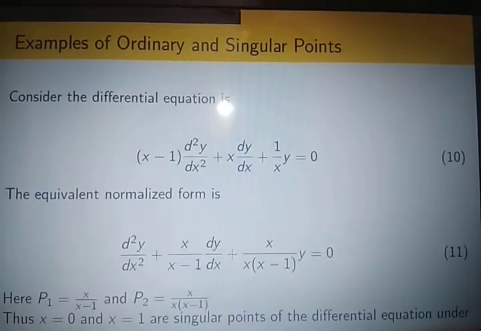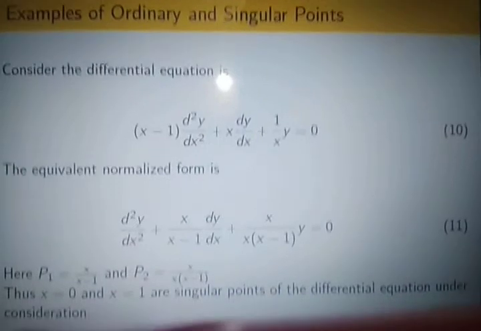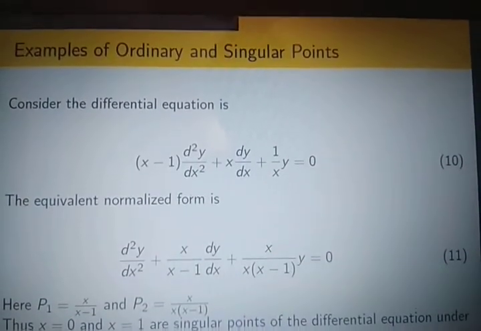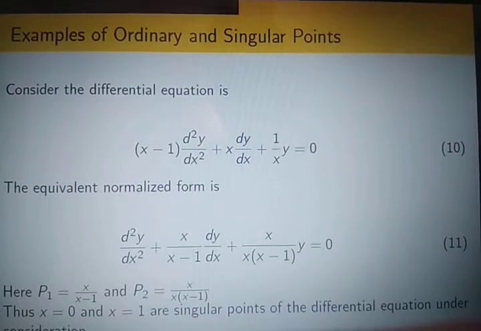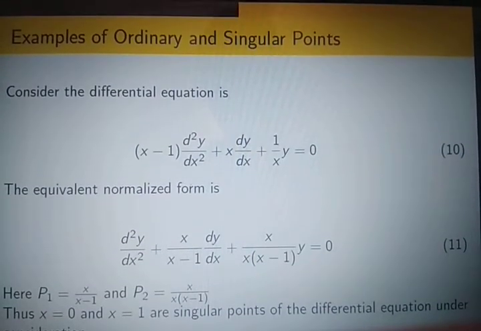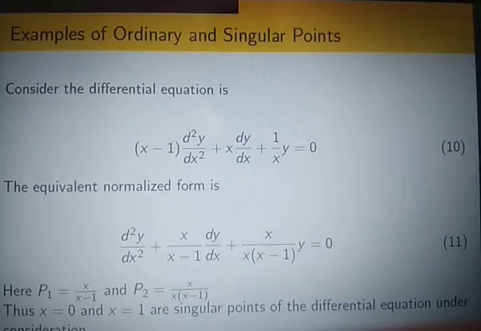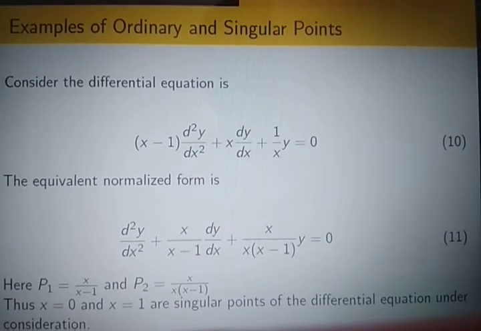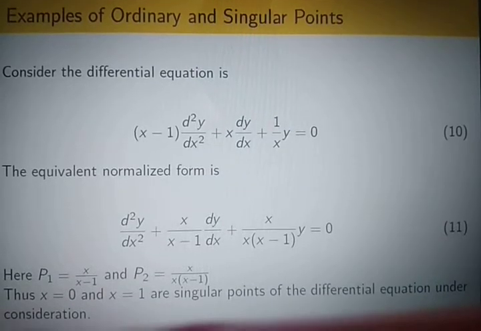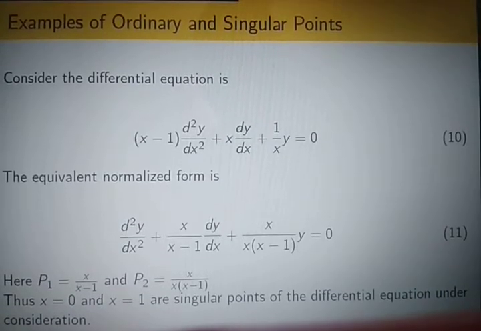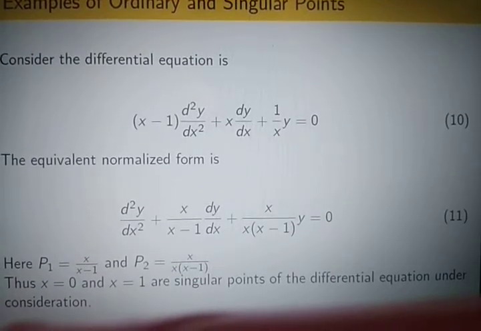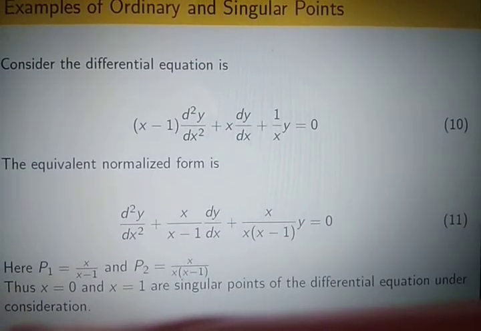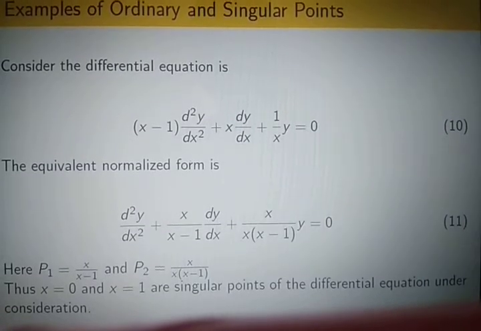Now we go to the second one. Consider the differential equation (x minus 1) d²y/dx² plus x dy/dx plus (1 by x) y equals 0, equation 10. It is known to you that we must put differential equation 10 into equivalent normalized form, dividing throughout by x minus 1, so that we get the leading coefficient 1 for d²y/dx².